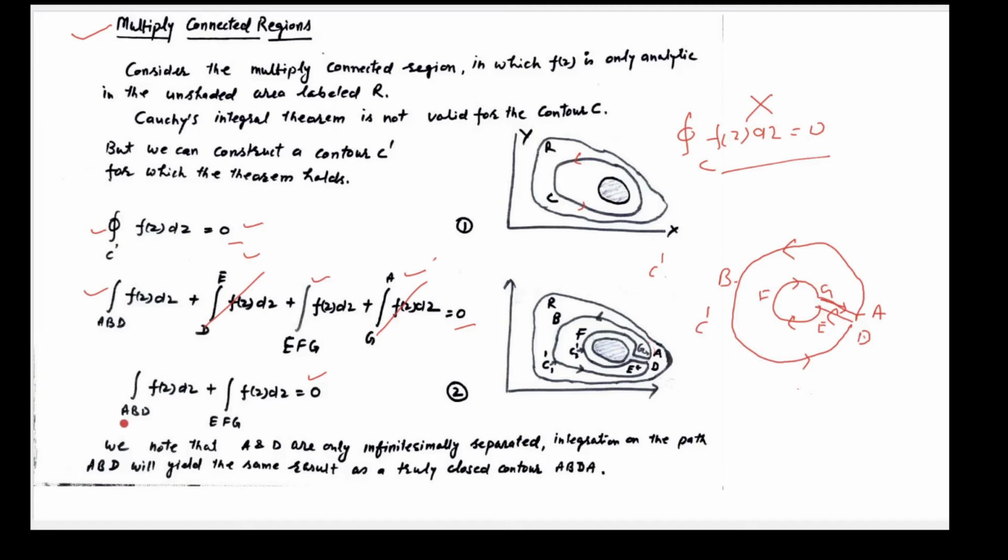So we can take this as a close integration, A, B, D, A and E, F, G, E. We can take it as a close integration equal to 0 because these 2 points are very close to each other.